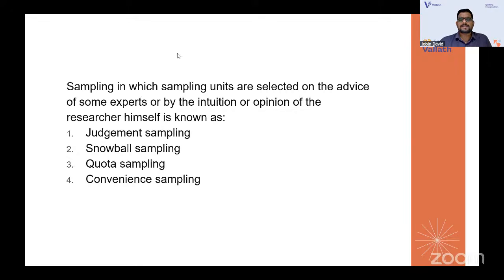Sampling, in which sampling units are selected on the advice of some experts or by the intuition or opinion of the researcher himself. We have judgment, snowball. You have the keywords, intuition or opinion of the researcher himself. It's actually judgment sampling. What are the other names for judgment sampling? We have purposive sampling, deliberate sampling, authoritative sampling. All those are other names for judgment sampling. Okay, it is a non-probability sampling.